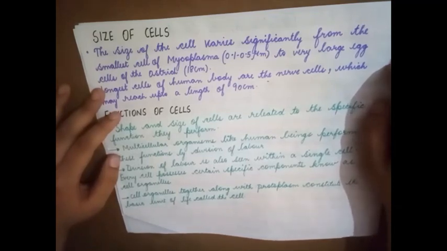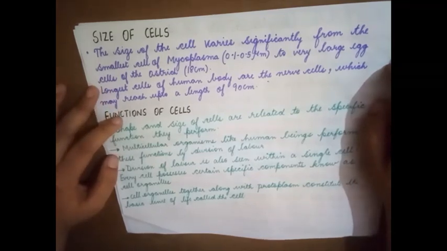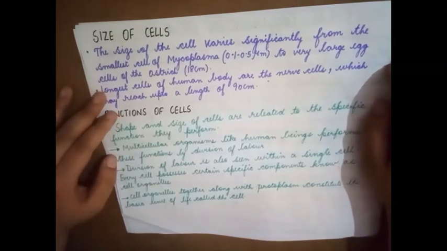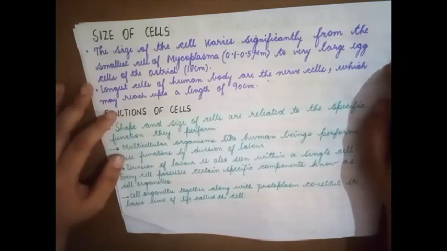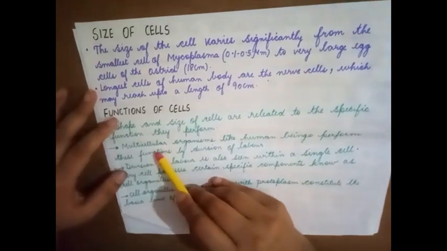a lot of effort to transfer the impulses. Since it is long as well as branched, the impulses can easily be transported. That's why shape and size of cells are related to their function.